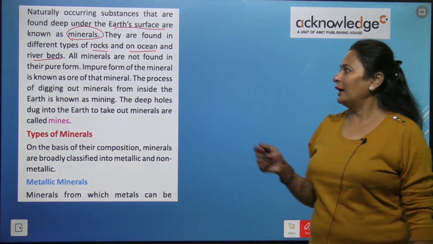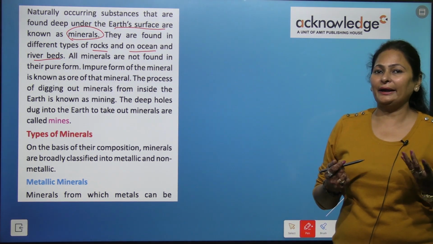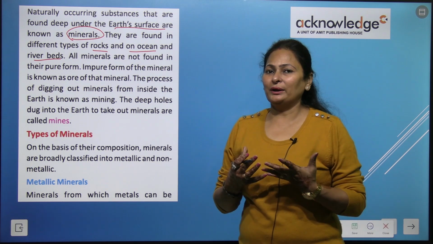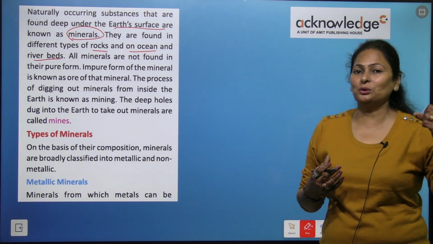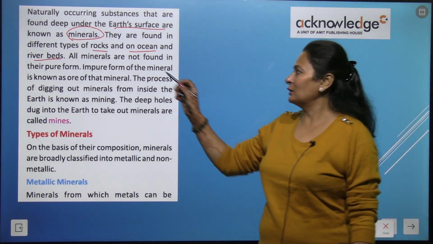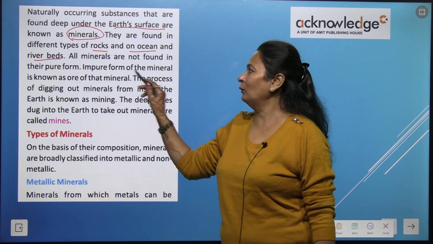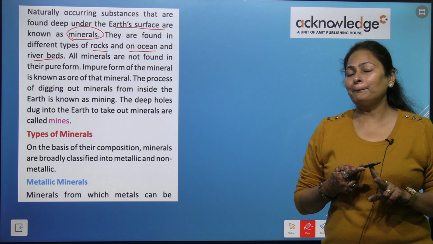All minerals are not found in their pure form, right? They are mixed with some dust or some stones, right? We need to take the metal out of this. What do we call this impure form?